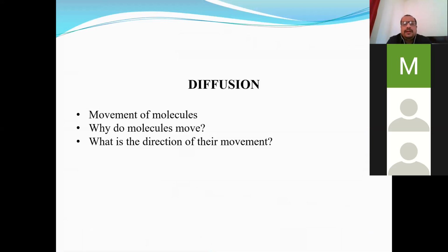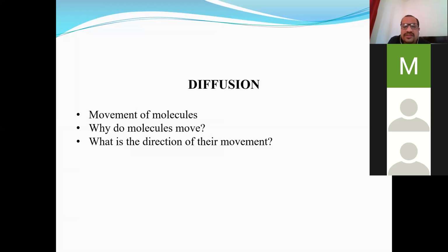Now, two questions arise as to why do molecules move, because diffusion consists of movement of molecules. First question is, why do molecules move? And the second question is, what is the direction of their movement? In which direction do they move? Now you know that every molecule or every particle of a substance has some amount of energy, and that energy is called potential energy.